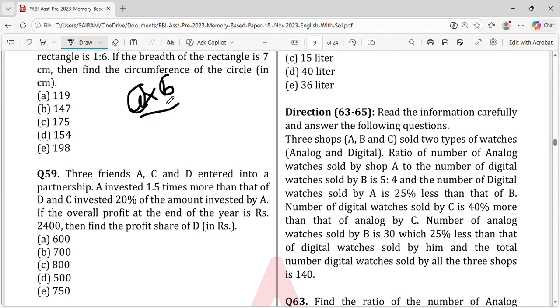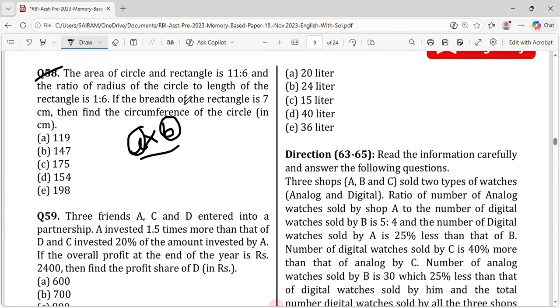If you understand this much, you can solve it, because here they've asked the area of the circle and the rectangle. Area is already given, and the ratio of the radius of the circle to the length of the rectangle. So this is the length of the rectangle, and this is the radius of the circle.